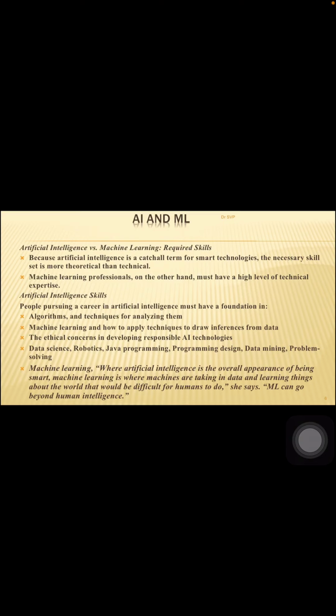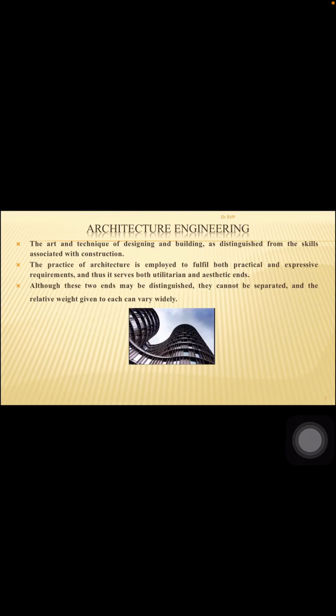All these things we see in movies will be the future in machine learning. So in security and defense, a lot of army and navy people can be replaced by these machines. In simple words, robotics. So ML can finally go beyond human intelligence, and there is a guess that it is going to take over human beings.